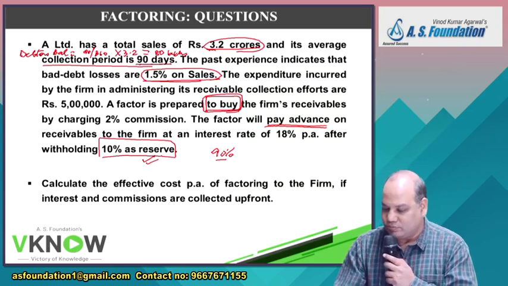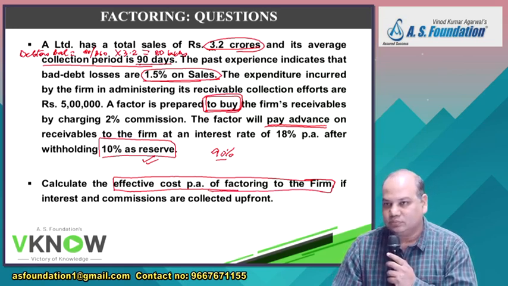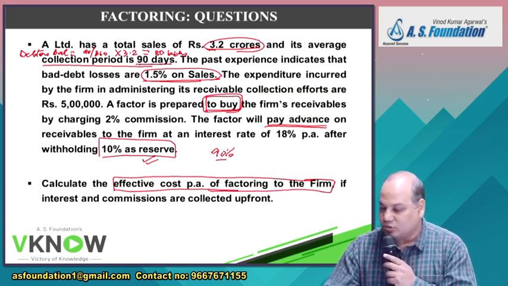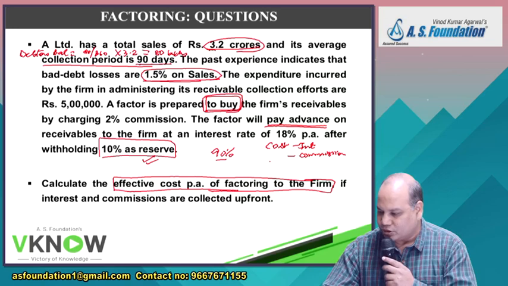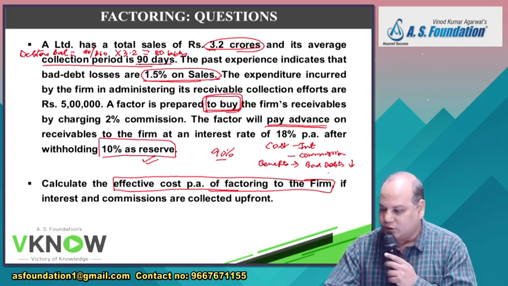Now see the question: calculate the effective cost per annum of the factoring to the firm. Now there are two costs and two benefits. Costs are interest cost and commission, which you have to calculate, and benefits are: your bad debt will be eliminated now because you don't have to bear the bad debt risk, as the factor will buy.